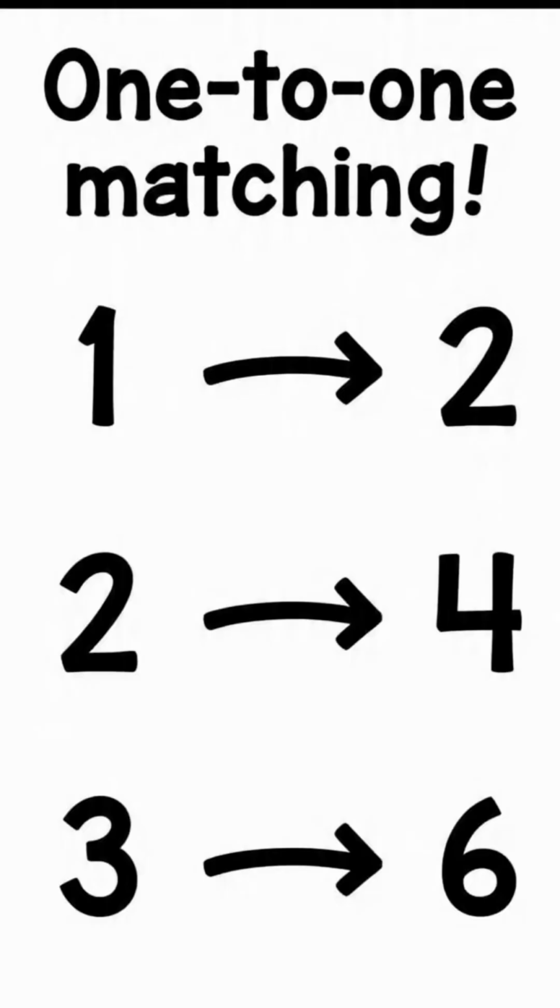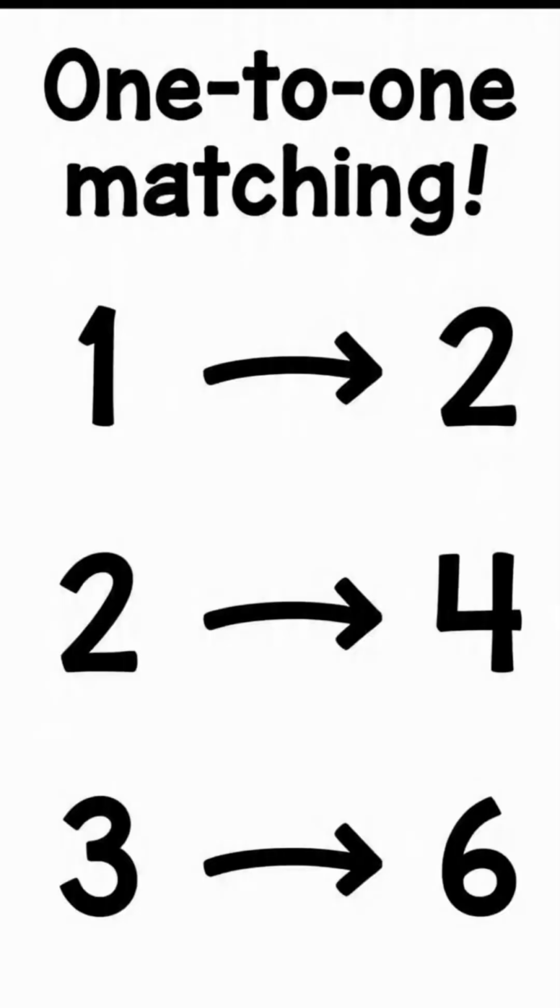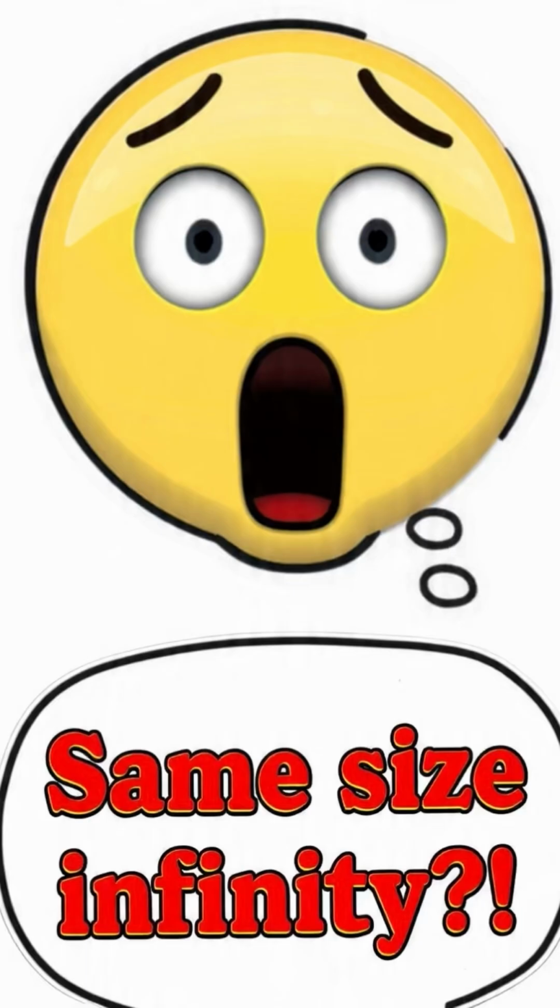The next visual shows 1 pointing to 2, 2 pointing to 4, 3 pointing to 6. Every natural number matches exactly one even number. This 1-to-1 matching reveals something shocking. A shocked face appears, same size infinity, even though one set looks smaller, both go on forever. And mathematically they are considered the same size.